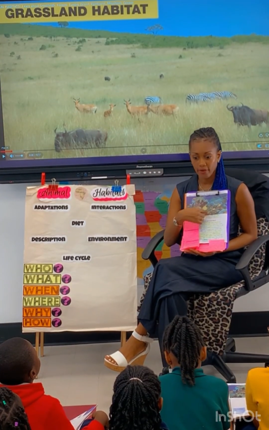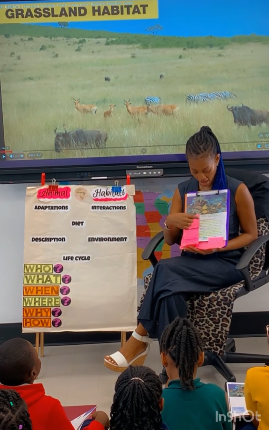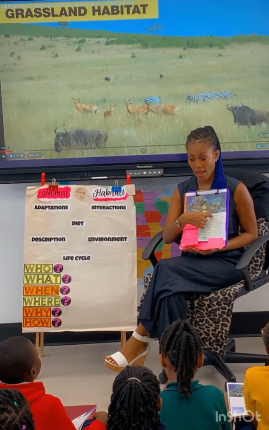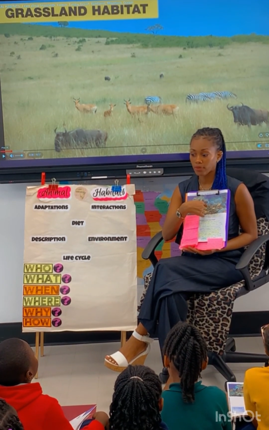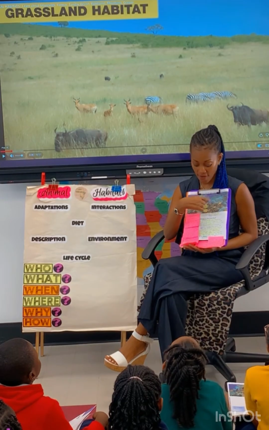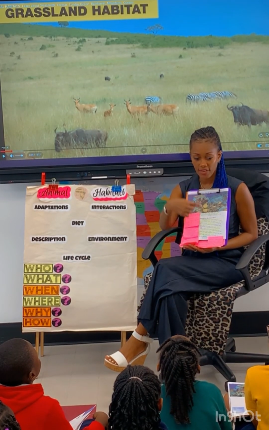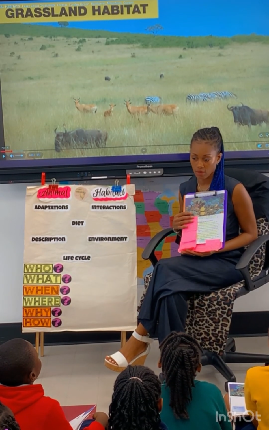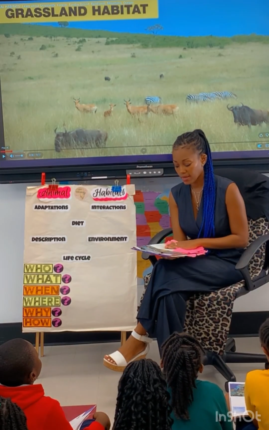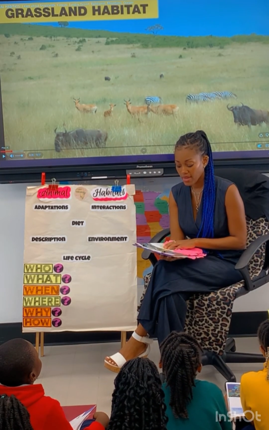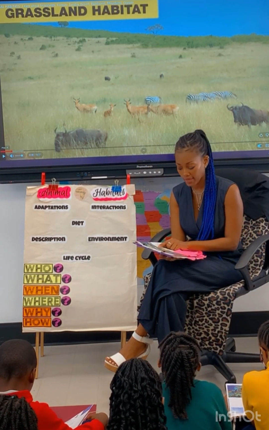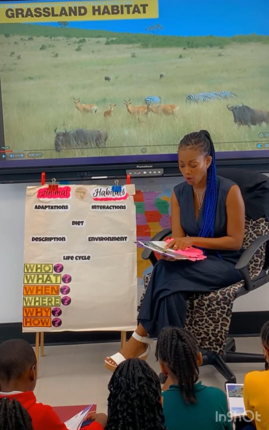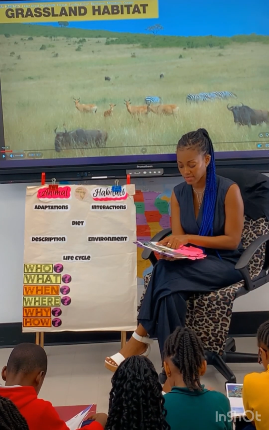So the author here has provided us with a photograph and a caption. Remember, the caption tells us more about what the photograph is. The photograph is related to the text. All right, let's read what it says. It says, a coral reef is a very colorful place. It has been called the jewel box of the sea.